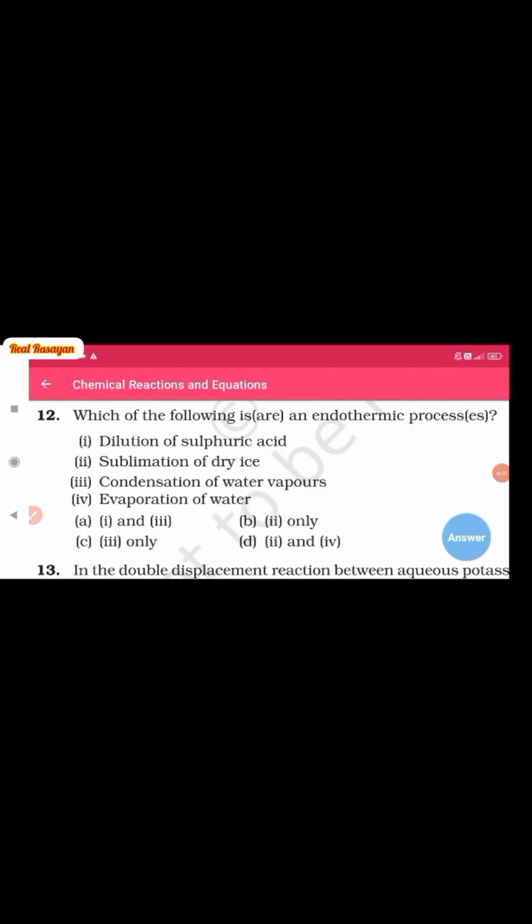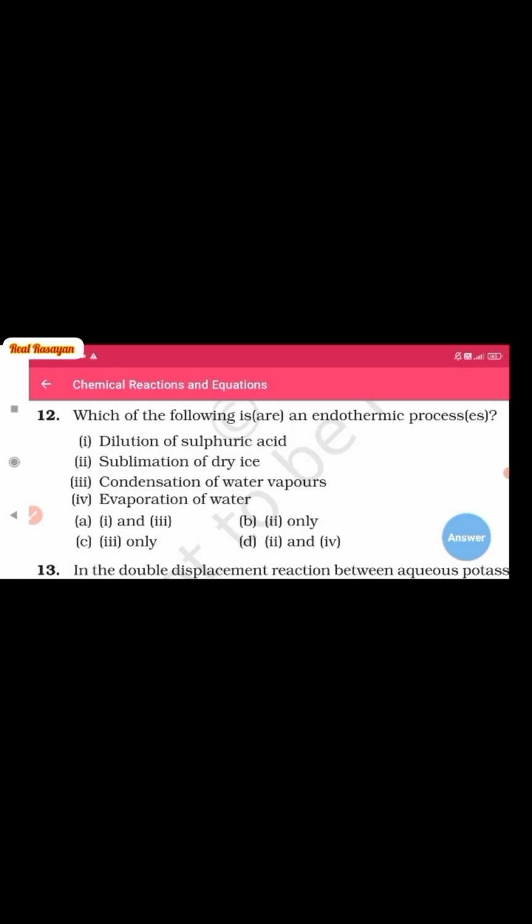Question number 12. Which of the following is an endothermic process or the processes? If more than 2 statements are given which follow the endothermic process, then we can use the endothermic processes.